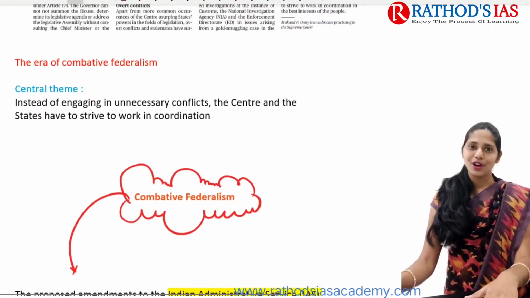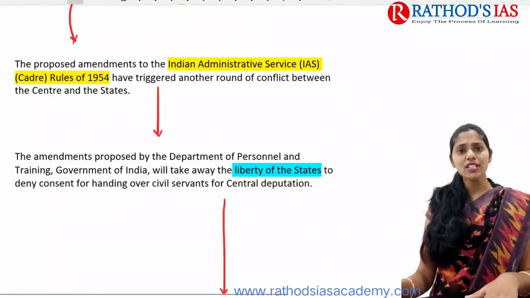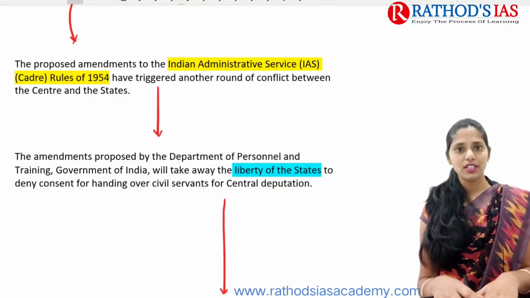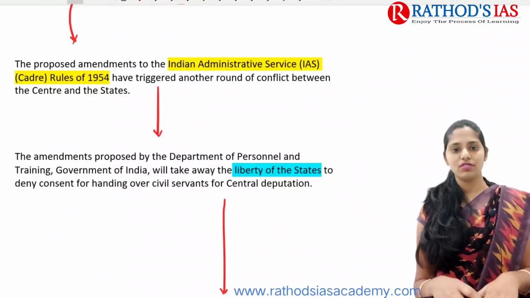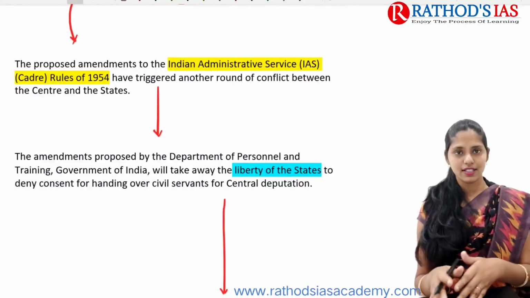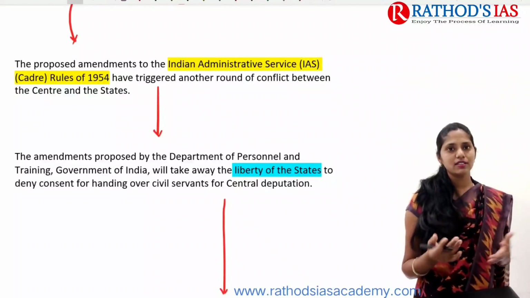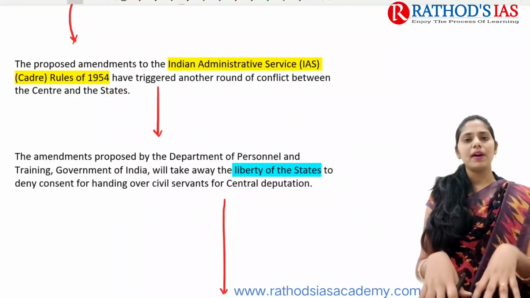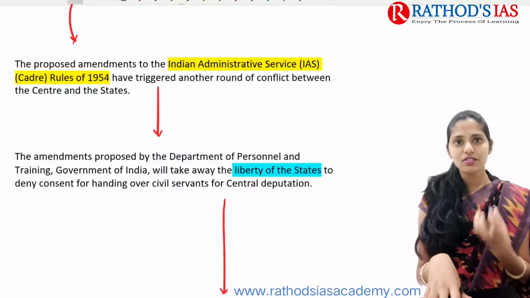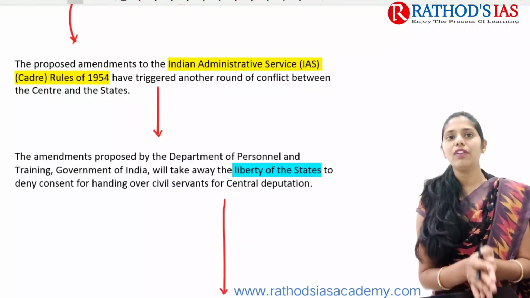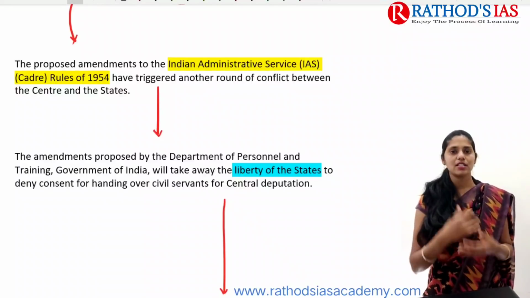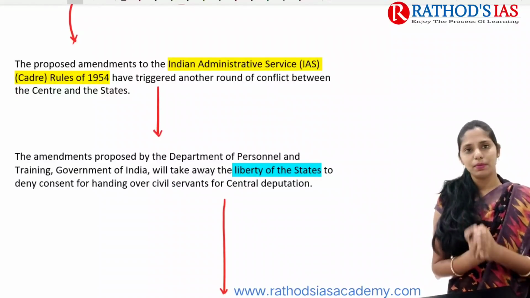So now let us try to see this topic in great detail. Recently the Central government came up with amendments regarding the IAS, that is, the Indian Administrative Service Cadre Rules of 1954. It is one round of conflict seen between the Center and the states. Already a number of conflicts have been seen since 2016 onwards. But the recently proposed amendments by the Center triggered another round of conflict between the Center and the states. Some states accepted, some objected, and some even rejected the proposed amendments.